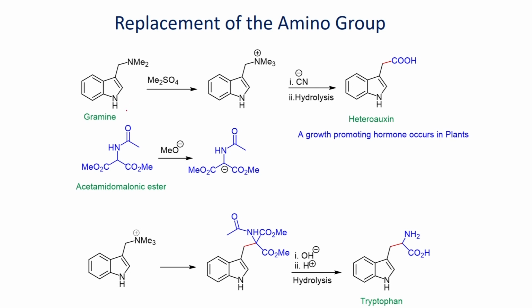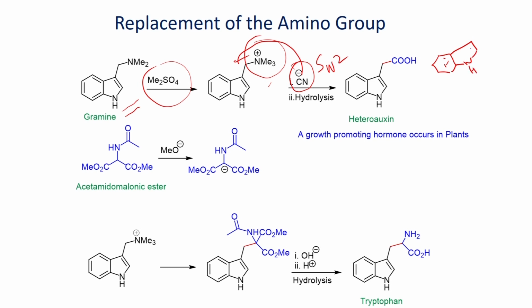Here it is shown, when you react this Mannich base with the dimethyl sulfate, you can generate this quaternary ammonium salt. Once you form this salt, which can be reacted with nucleophile like cyanide ion via SN2 pathway to give the nitrile compound as a product.